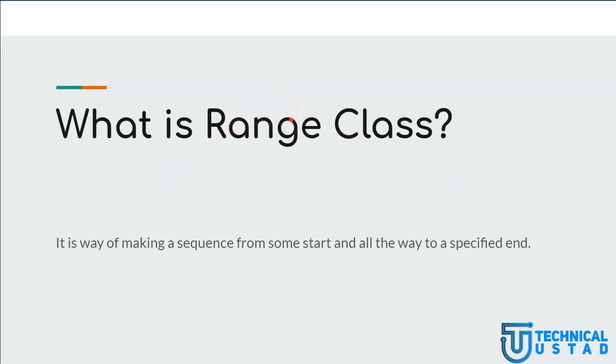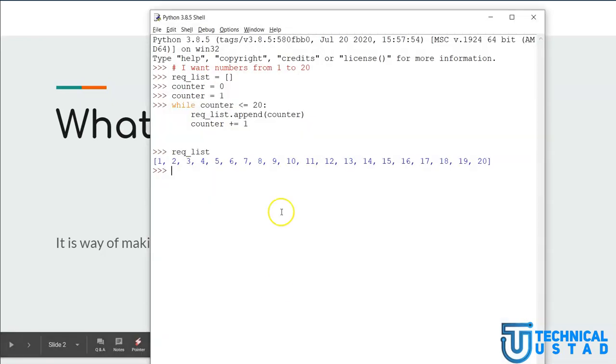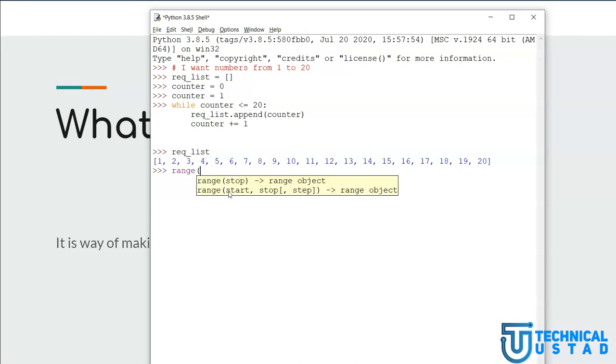So how does it work? Let me show you how I can define this same exact sequence using range. The moment I type range, notice the color of the text changes. And inside this range, I can specify numbers like 1 and 20. So if I hit enter, notice here we get this strange looking object.